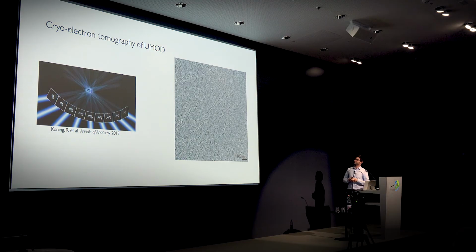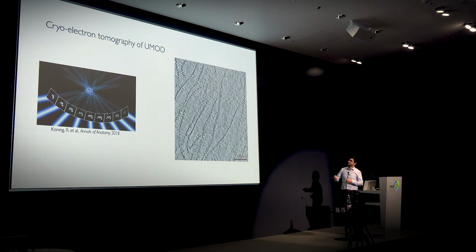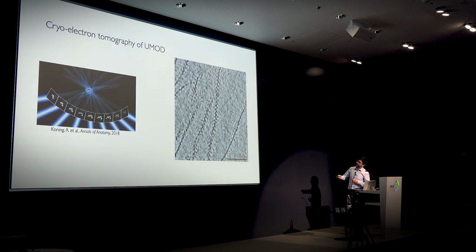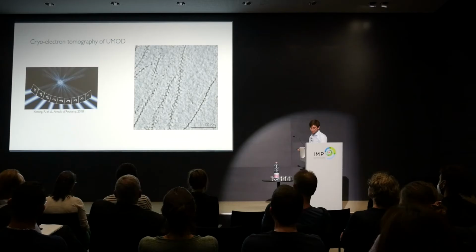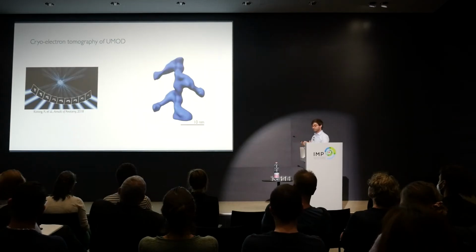In this tomogram of the uromodulin fibers, we again saw the zigzag behavior, which was already reported previously, but we found a completely new orientation, which looked more like a fishbone or, because it's almost Christmas, like a Christmas tree. When you have several identical features in your tomogram, you can box out these subvolumes and average them together. This increases your signal-to-noise ratio. It's called subtomogram averaging, and this allowed us to resolve the first three-dimensional structure of human uromodulin.